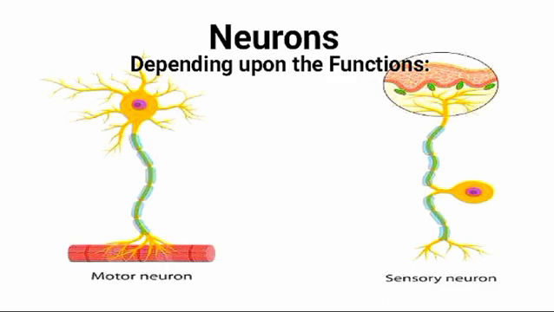Now, the sensory neurons are also known as afferent nerve cells. These carry impulses from the effector to the central nervous system, and these neurons have very short axon and long dendrites. Most sensory neurons are unipolar, few are bipolar.